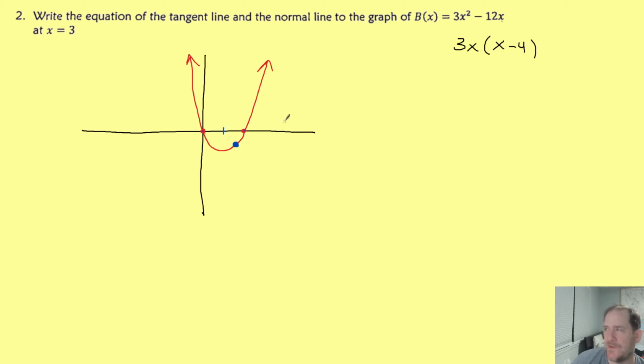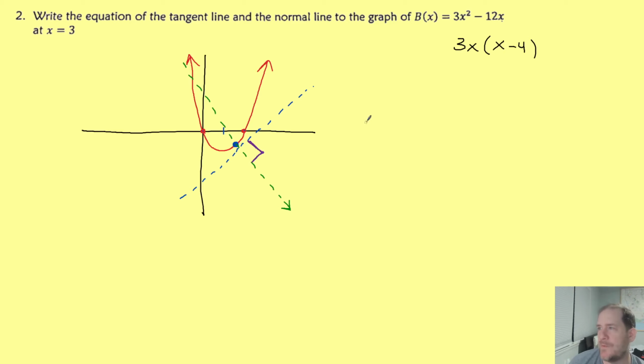And because I've sketched this pretty well, I can tell just by looking that the slope of my tangent line should be positive something. Now, I wouldn't trust the fact that it seems to be like positive 1, but it's definitely at least positive. Now, it's also asking for the normal line, and I'm sure there's a few people who still don't know what that means, but the normal is just the line that's perpendicular to the tangent line. So that would be this green guy here that comes running down. It goes through the same point of tangency, and it just has to be perpendicular to the tangent line, which means that they have to make a 90-degree angle.